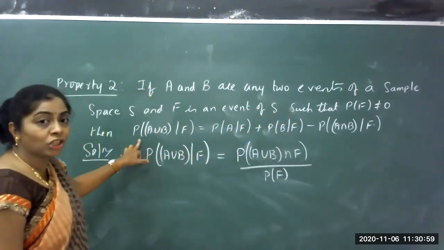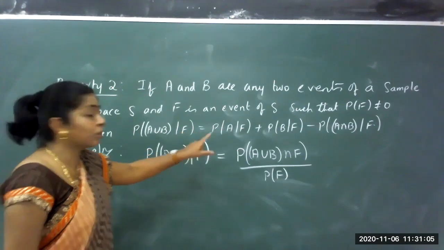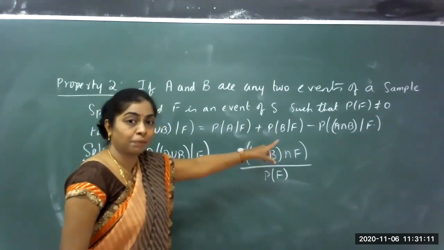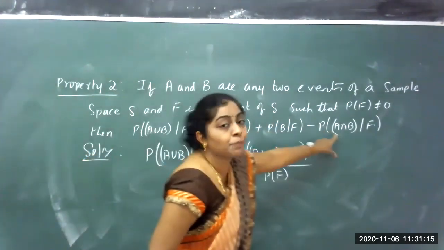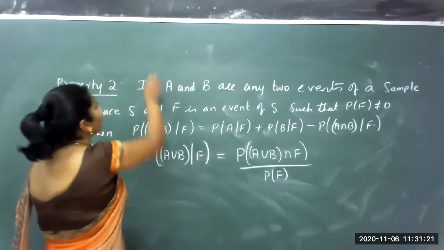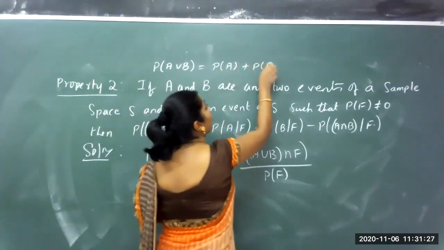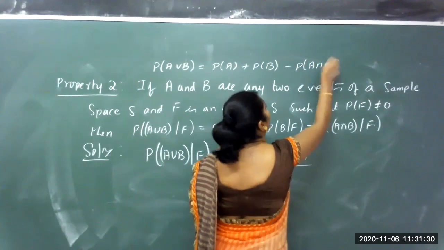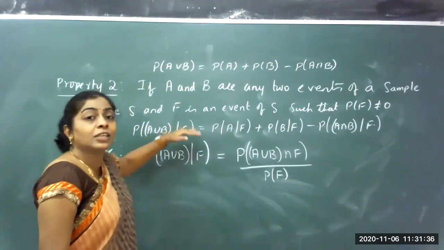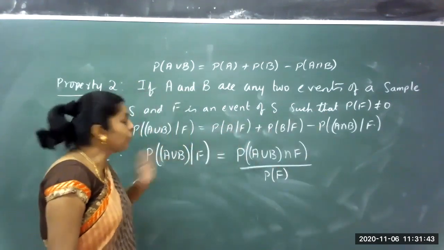Then we have to prove that the conditional probability of A union B, given that F has occurred, is equal to conditional probability of A given F plus conditional probability of the second event B given F minus probability of A intersection B given F. You learned last year one of the properties: probability of A union B is equal to probability of A plus probability of B minus probability of A intersection B. This is the conditional probability version of that property, where event F has occurred. Now let us try to prove this.